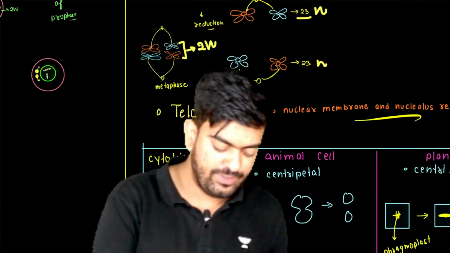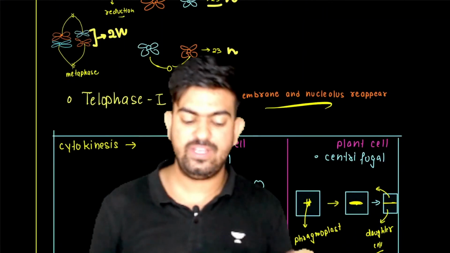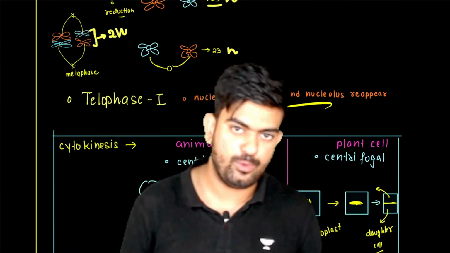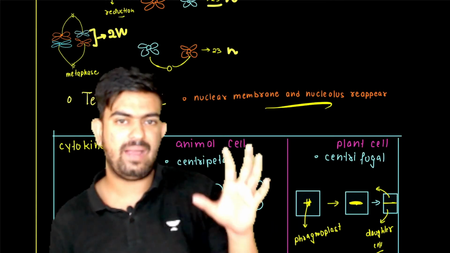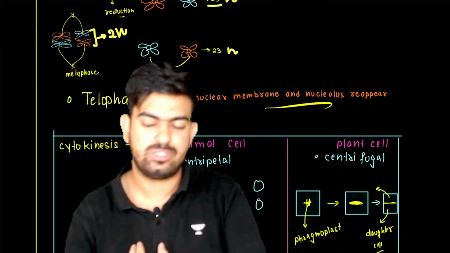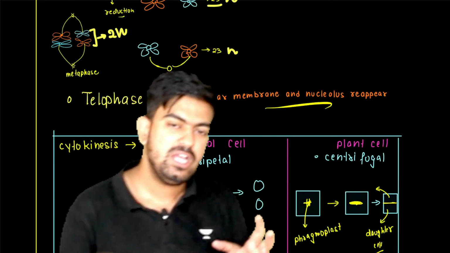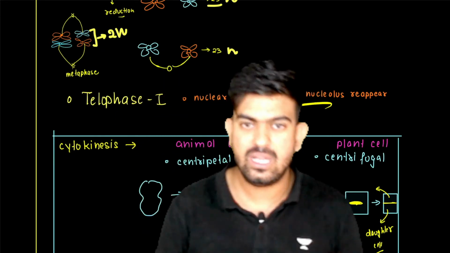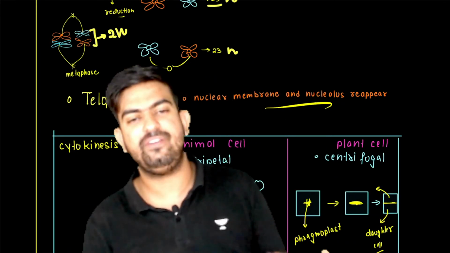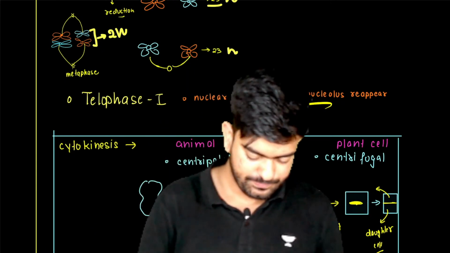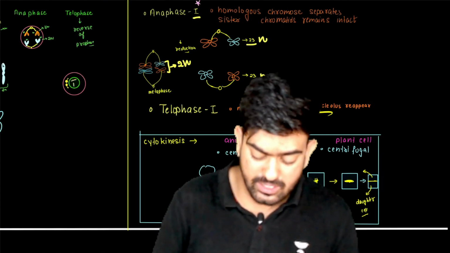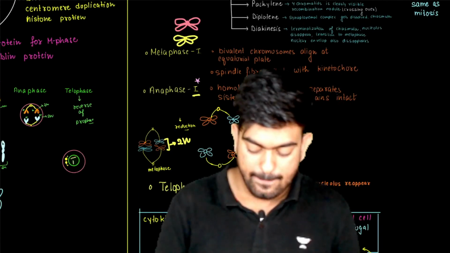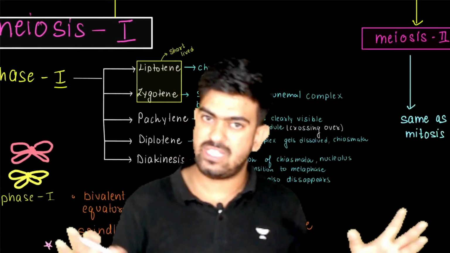Now, if I go with telophase 1, telophase again is the opposite of prophase 1. The bivalent and all those things are not going to happen, but just the nuclear membrane will reappear, cell organelles will reappear, everything is going to reappear. Next, after this, meiosis 2 happens, which is the same as mitosis.